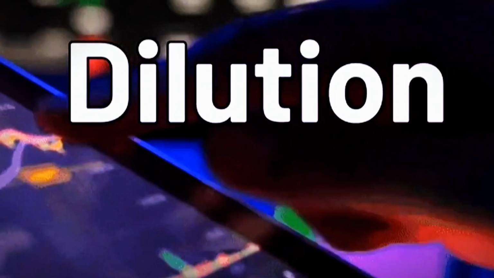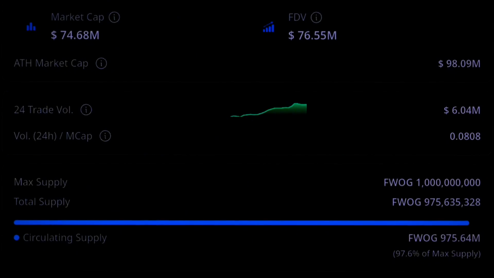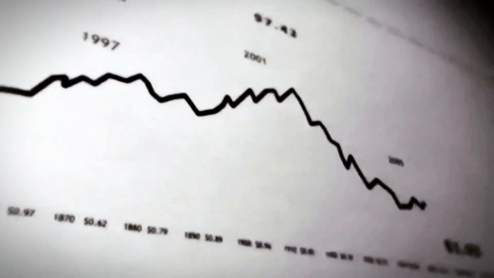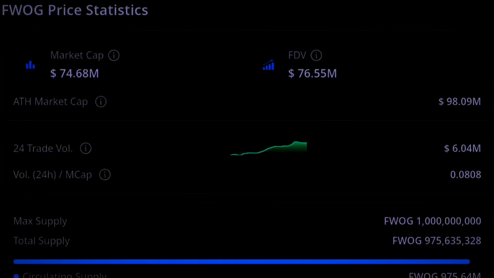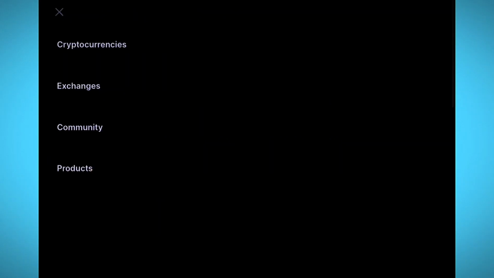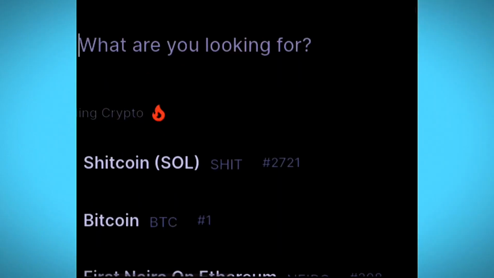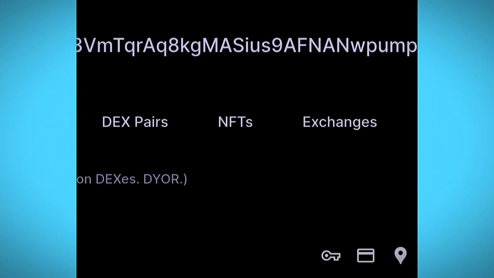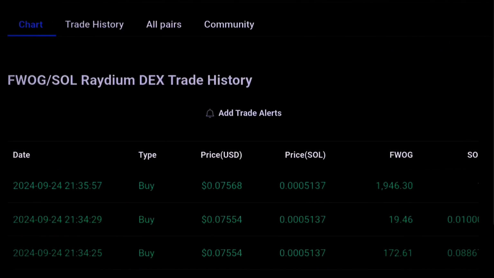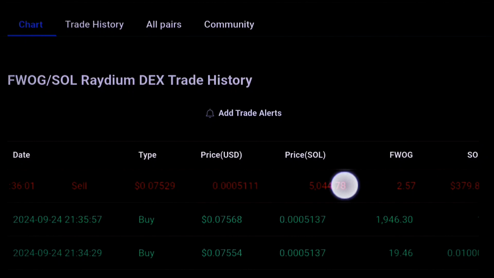So it means that the dilution will be very low, even if the 3% or 2% that have been locked will be released. You won't be getting so much dilution on your price. So for this type of token that doesn't show you the vesting, how they will be released, just click the contract address, and then you'll be using another site, CoinMarketCap. Just come here under the search, then put the contract address that you've copied. You can see here it brings us the data for FOG.